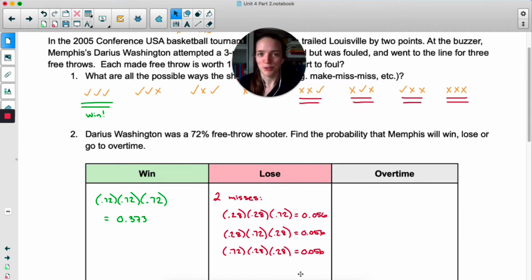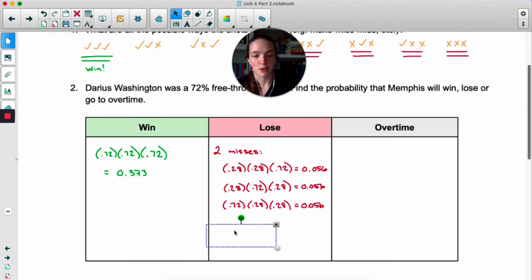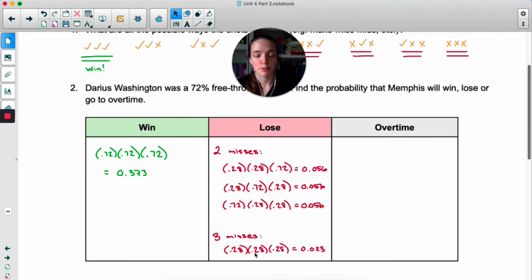Now, you probably saw right away that it doesn't matter the order that you multiply these, you're going to get 0.056 every time. So what you could do is just this first calculation, 0.056, and then you could multiply that by 3 to get this total probability that he has 2 misses. I just wrote it out so that you could see the different scenarios. And then, of course, there's the unfortunate outcome of 3 misses, which would just be 0.28 times 0.28 times 0.28. Now we would have to add all these together to get the overall probability of losing. We'll come back to that.